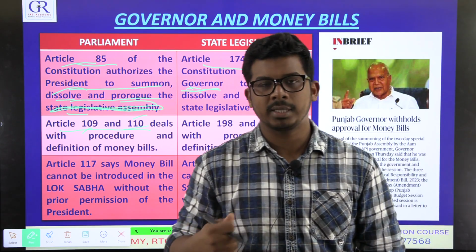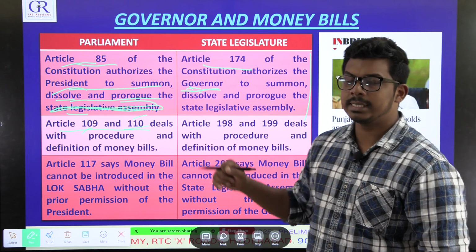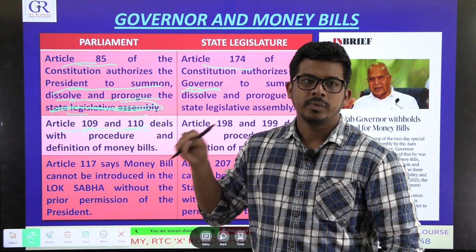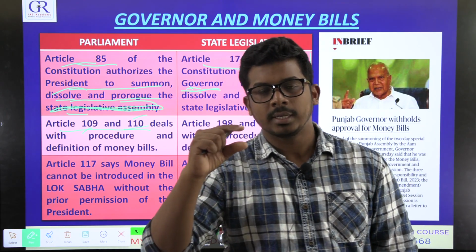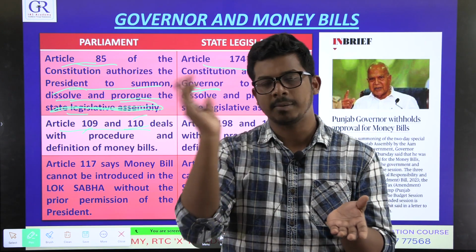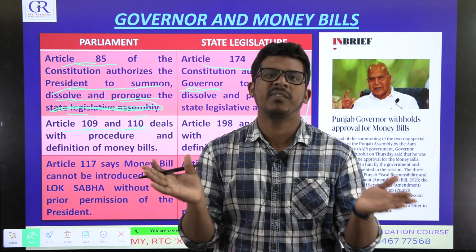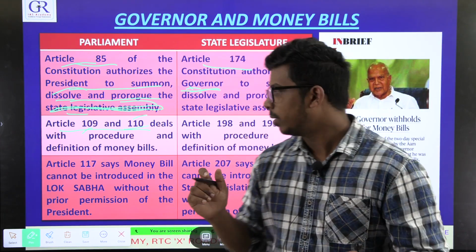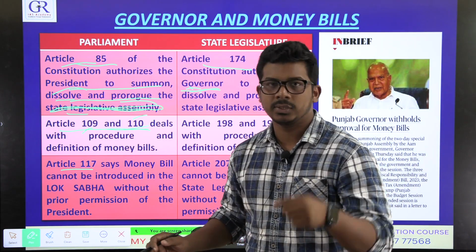Next, what are some other kinds of bills? Constitutional amendment bills. If the constitution wants to get amended, it is a constitutional amendment bill. Then there is another kind called a financial bill. What is a financial bill? A money bill is something which talks only about money provisions. Now if a bill talks about some ordinary things as well as some monetary things. An ordinary bill talks about ordinary things, anything except money. Now a money bill talks about only money. If you bring a bill mixing both, it is called a financial bill. So a financial bill talks about ordinary aspects as well as monetary aspects. So 109 and 110 deal with money bills. Article 117 deals with financial bills.